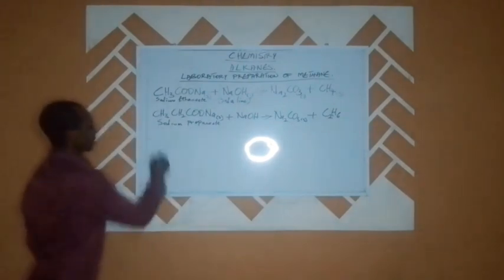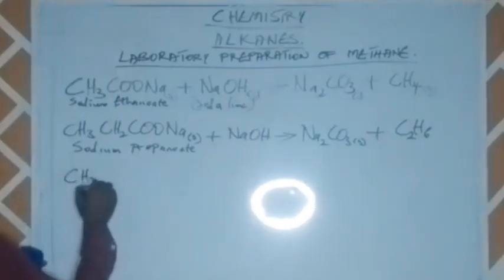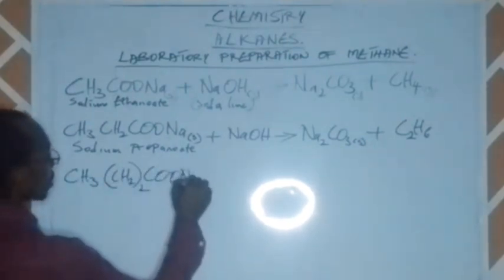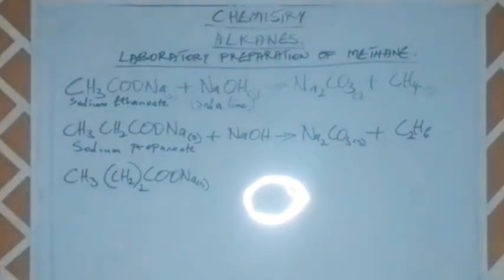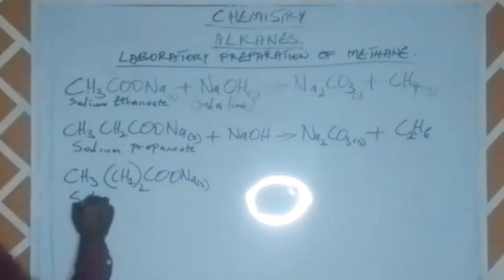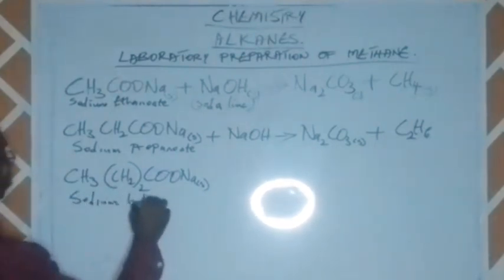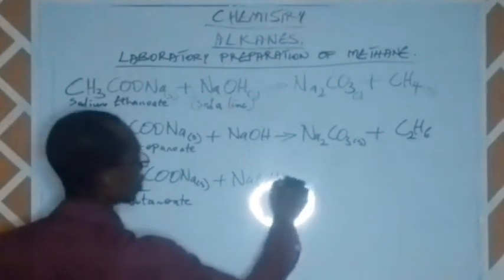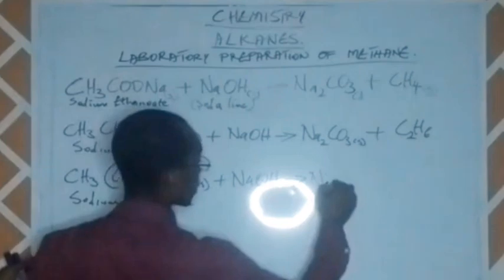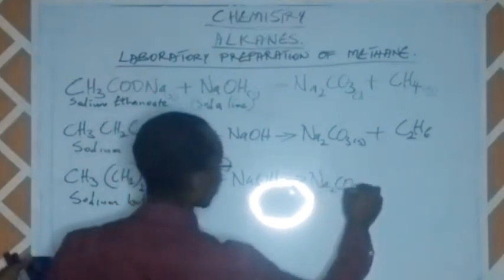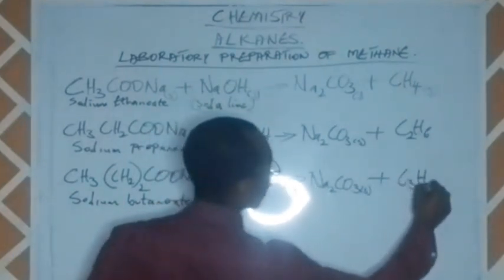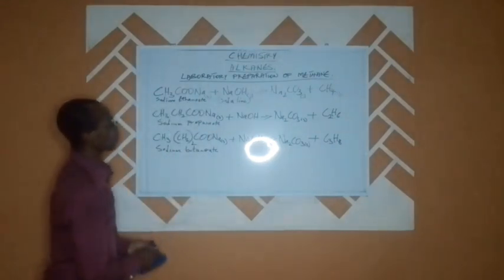the ethane. Similarly, when we have CH3, CH2 in brackets, 2COONa, that is butanoate. This one is sodium butanoate. Sodium butanoate in the presence of sodium hydroxide will give us sodium trioxocarbonate, plus we have what? C3H8.